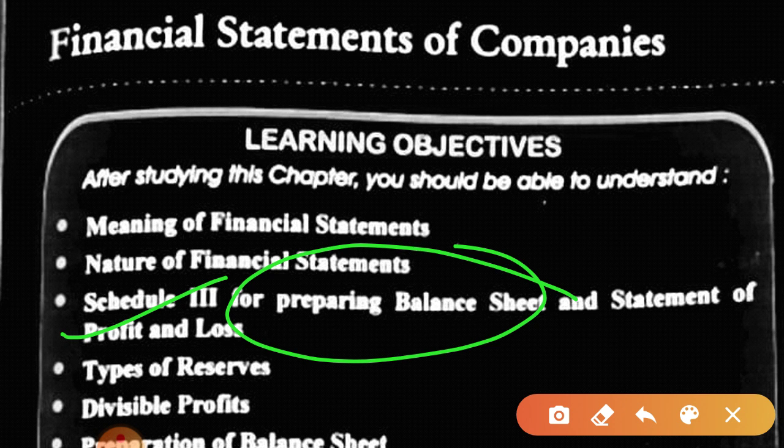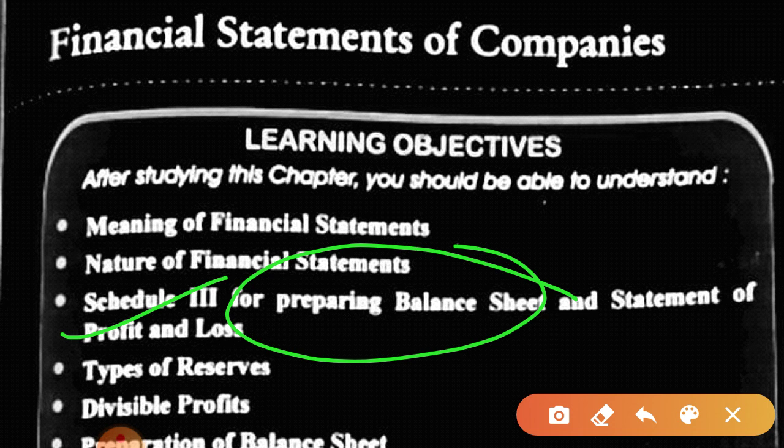Then the equity and liability side has four heads, out of which we have to study three thoroughly. The first one is shareholders' funds, the second one is non-current liabilities, and the third one is current liabilities. And in the asset side, non-current assets and current assets.